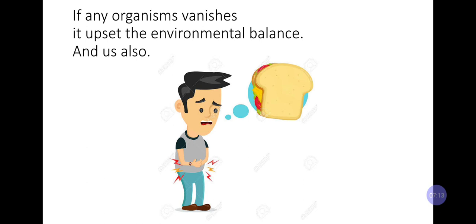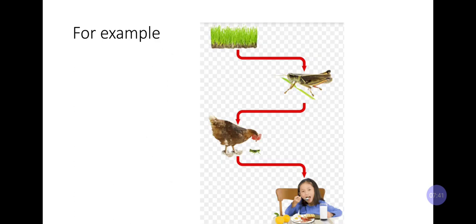If any organism vanishes, it upsets the environmental balance and it upsets us too. For example, if the fox is not there, then after it decomposes, its body gives fertilizer to the plants. So the plants are not getting proper fertilizers, and they are not producing fruits again. So in this way we are also affected. Now for example, how are we affected?